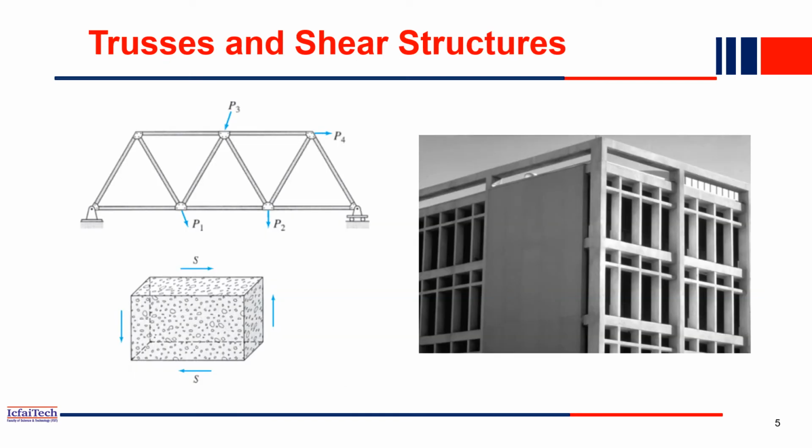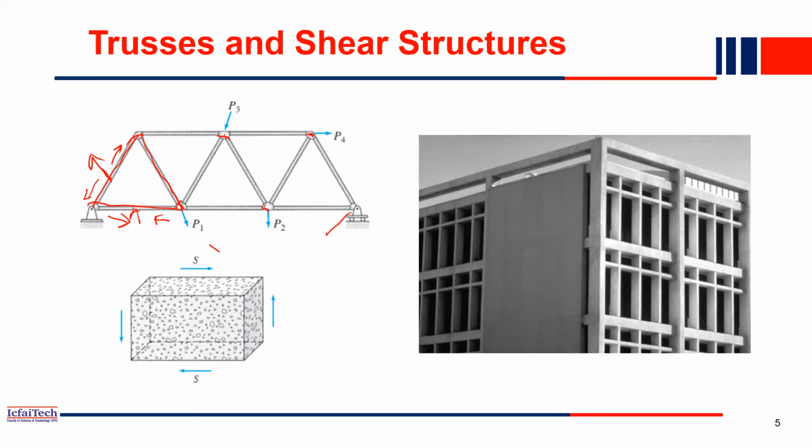Next is the truss and the shear structure. Truss, you already know, is when two members are connected through a pin joint. So this is a pin joint. Please remember that in a truss the connections are always pin joints. So these members can take either compression or tension. So the truss member can take only these two types of force, either tension or compression.